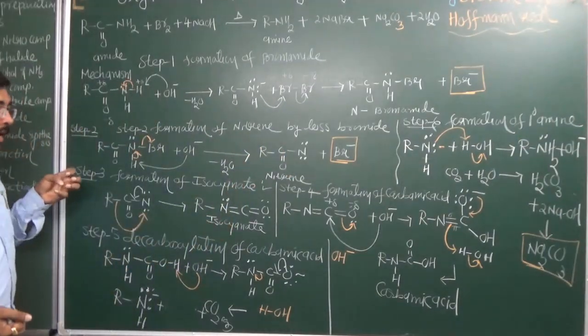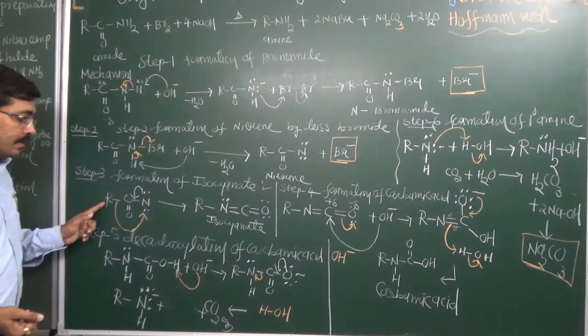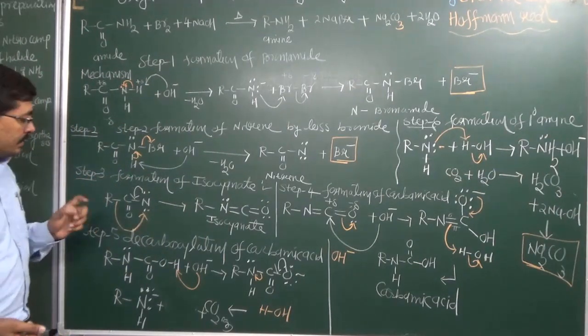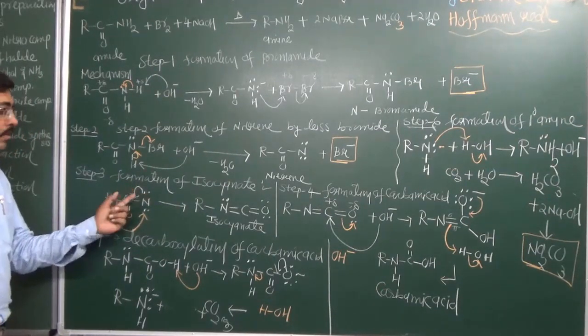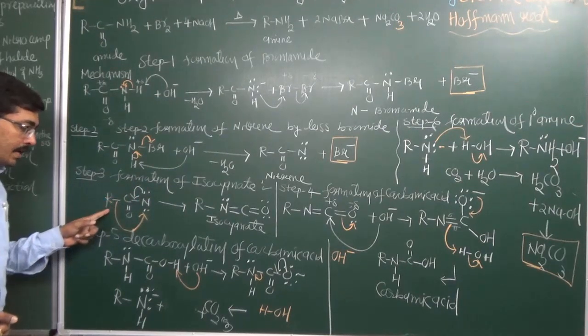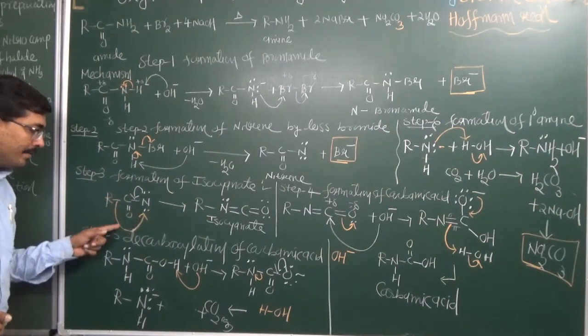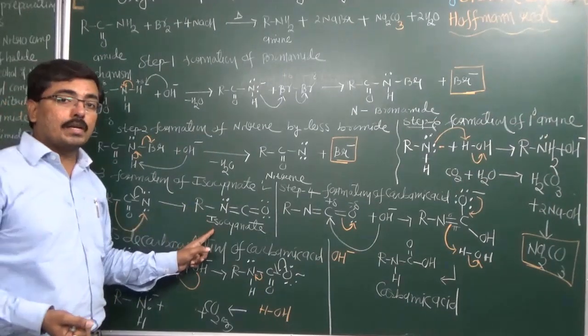Now in step 3, the nitrene converts into an isocyanate, since it is unstable. In order to obtain stability, nitrogen gives its electron pair to carbon, so a double bond forms between carbon and nitrogen. At the same time, this alkyl group or hydrocarbon group transfers with its electron pair onto nitrogen. So formation of isocyanate occurs.